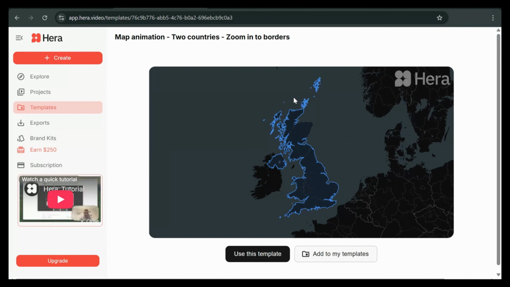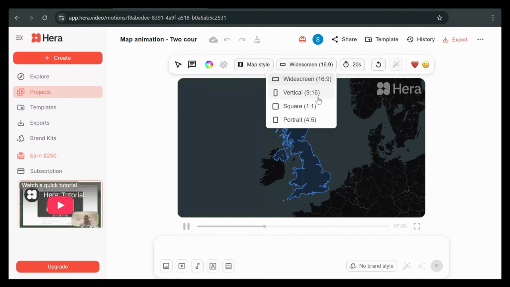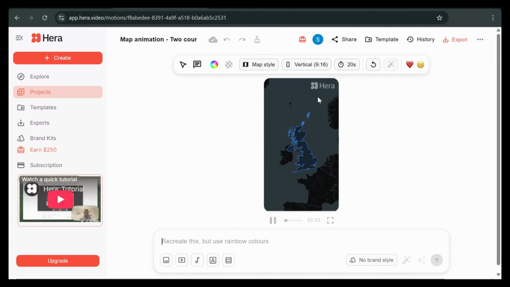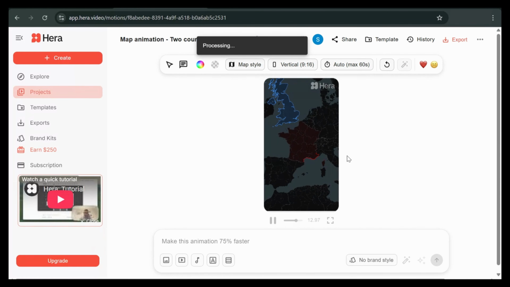Click on it. A preview window will pop up, and here's where the magic begins. First, change the ratio to vertical, 9:16, because that's perfect for YouTube Shorts. Then, adjust the duration to auto-match your script.